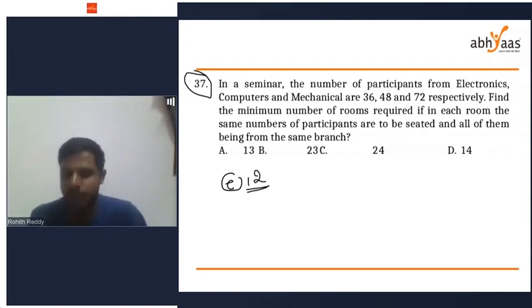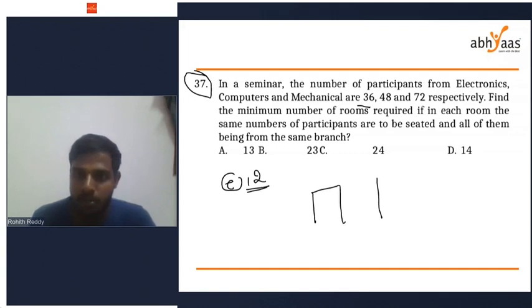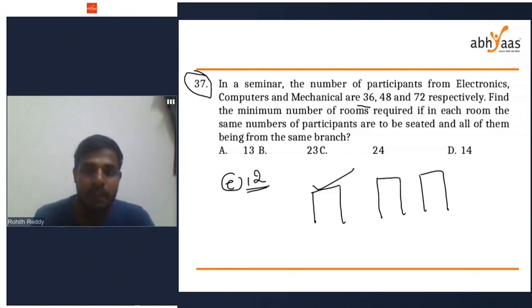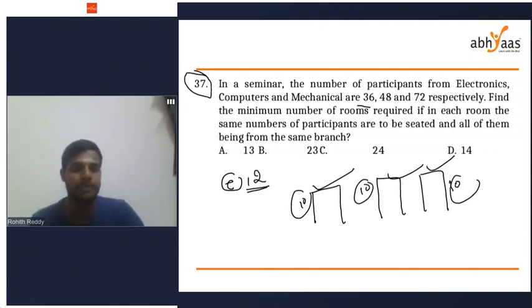So the question is, we have to divide these 36 students from electronics, 48 students from computers, and 72 students from mechanical. So you have to arrange them in rooms. They are going to a seminar, so you have to arrange them in rooms such that each room should have the same number of students. For example, if in room 1 there are 10 members, room 2 should also have 10 members. Each and every room should have the same number of students.